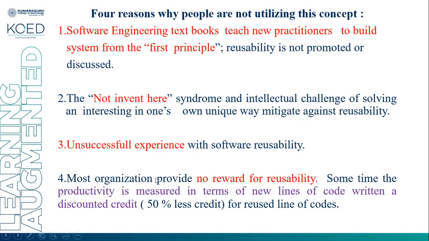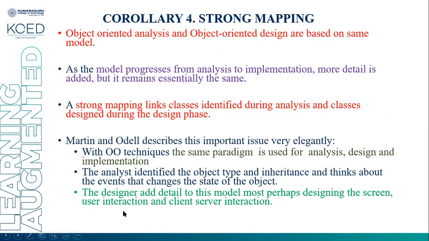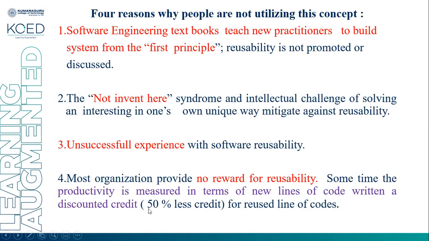Fourth, most organizations provide no reward for reusability. Sometimes productivity is measured in terms of new lines of code written, with discounted credit, say 50% less credit, for reused lines of code. That is a problem. With no reward system, the general attitude is that people who reuse are simply copying. So these are the reasons: the concept taught by software engineering books, the not-invented-here syndrome, unsuccessful previous experience, and no reward for reusability.